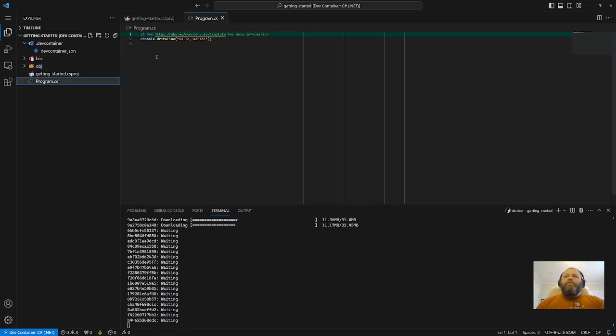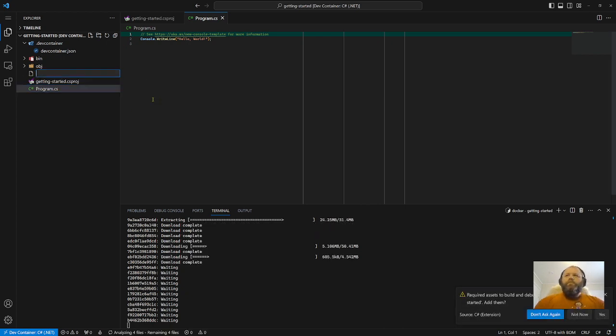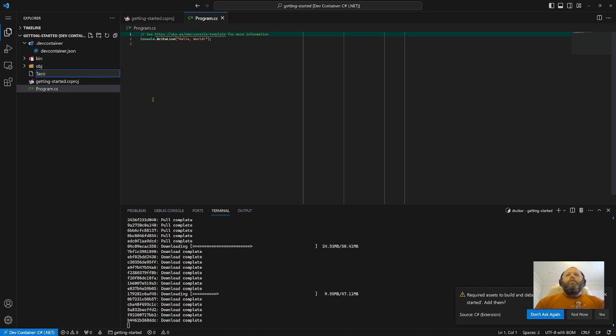So this is the program that the .NET CLI generated for us. And this is where we're going to actually call things from. But I want to create a new file here, and I'm going to call it MyTacoEmpire.